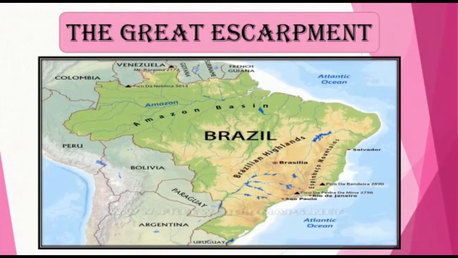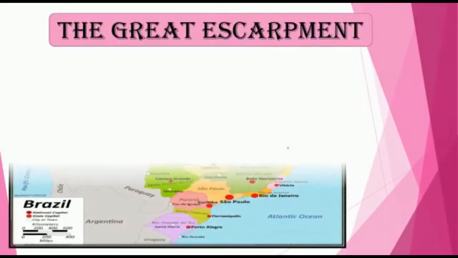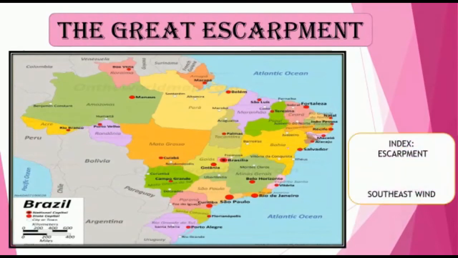In the previous slide, we have studied that the eastern steep slope gives rise to the escarpment. As we can see in the map, the escarpment occupies a small area and the nature of its slope affects the climatic condition and makes a unique physiographic region in Brazil. The Great Escarpment borders the eastern side of the Brazilian highlands.